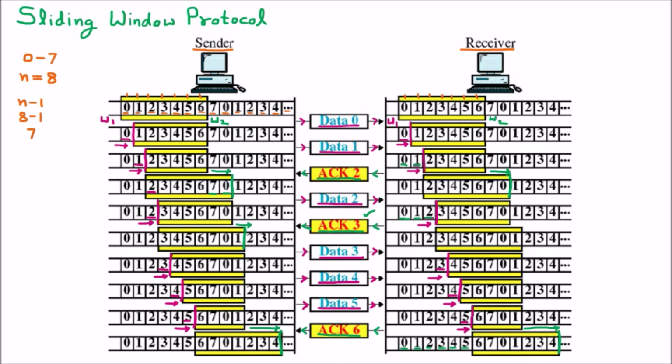The window will contract when we are sending the frames, or at the receiver side when we are receiving the frames. The window will expand when at the sender side we are receiving the acknowledgement, and at the receiver side the window will expand when the receiver is sending the acknowledgement. So this is how the sliding window protocol works and sends multiple frames at a time.